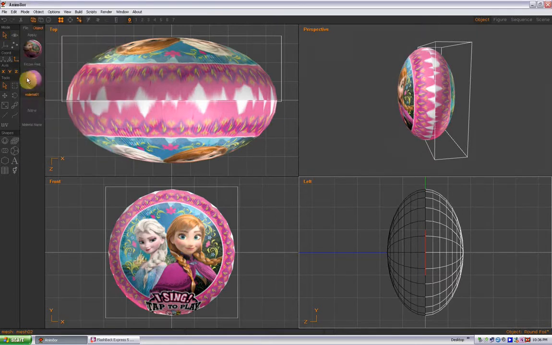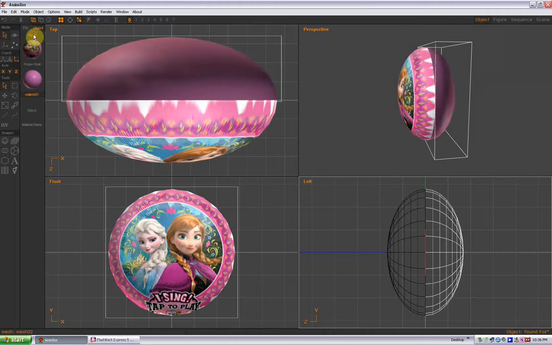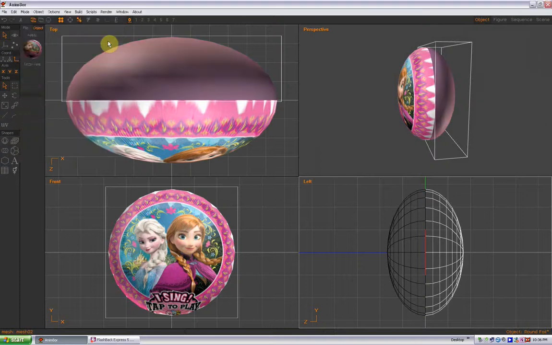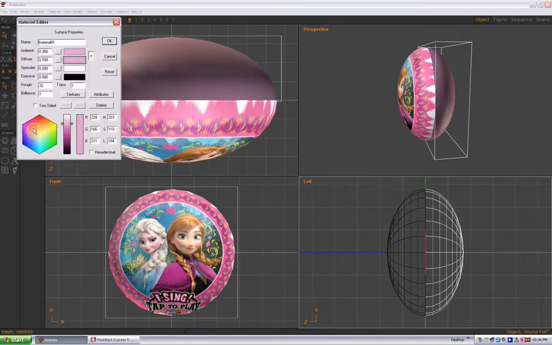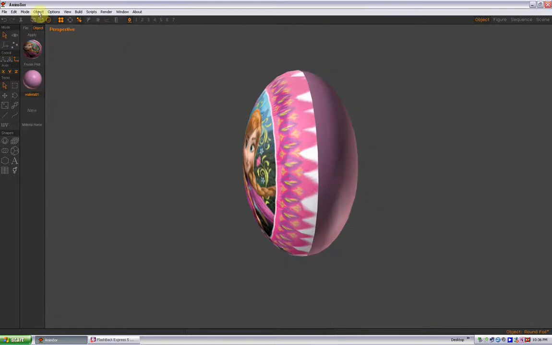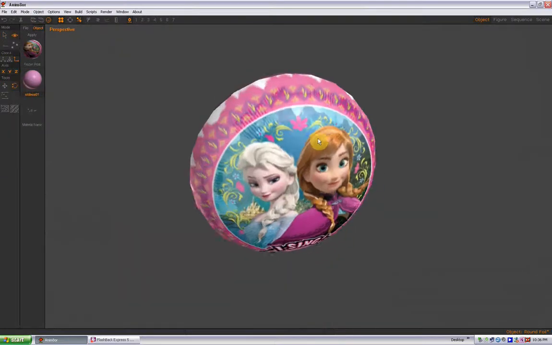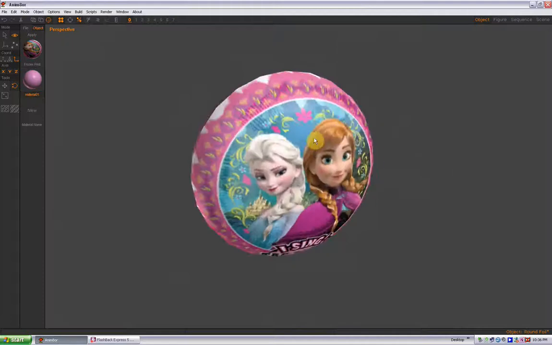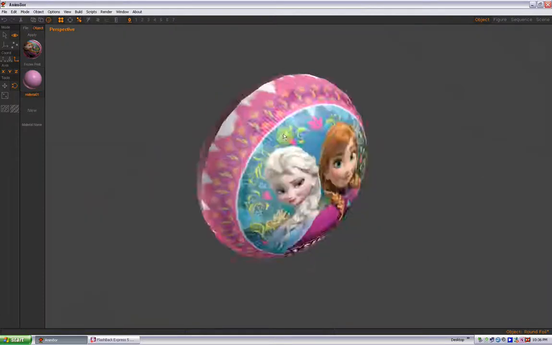Select OK, and what I can do now is I can apply this to the back side of the balloon, and then I can see here in the top view that it's a little bit dark, so let's lighten that up a little bit, make it a little more pinkish, a little more hot pinkish. So anyways, that's close enough for now. But what you can see now is I can actually put a solid back on the back of the balloon if it is indeed just a one-sided print. All right, so that's that. That's how you do that.